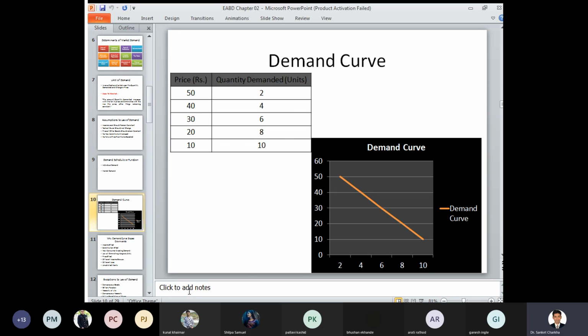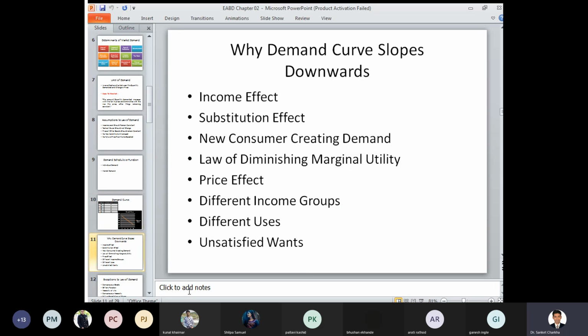So in this case, the demand curve has a direct relationship with the price effect. Whether the price is increasing or decreasing, the quantity demanded also has a direct impact on the product that has been purchased.